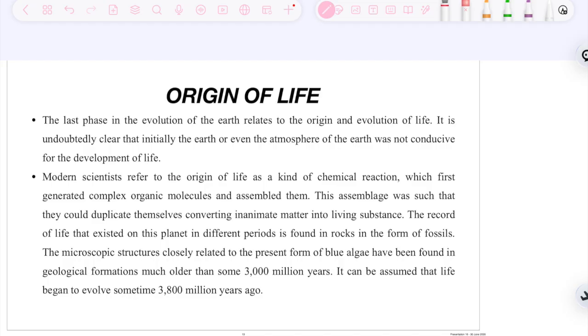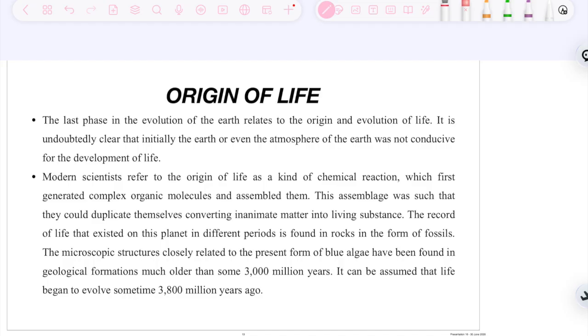As we have seen in the video, the origination of life is somehow related to a chemical reaction. Now let's understand. The last phase of evolution of Earth relates to the origin and evolution of life. It is undoubtedly clear that initially the Earth, or even the atmosphere of Earth, was not conducive for the development of life, because there was no oxygen, carbon dioxide, hydrogen, helium. So that was not a conducive atmosphere.